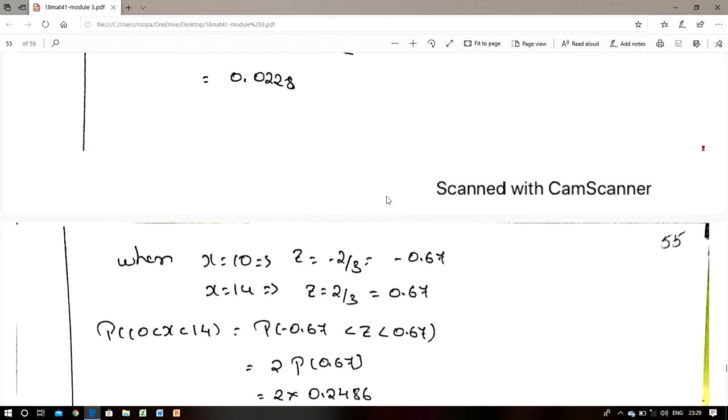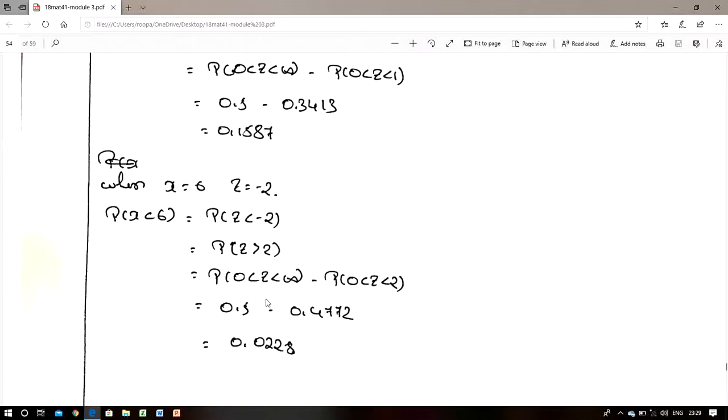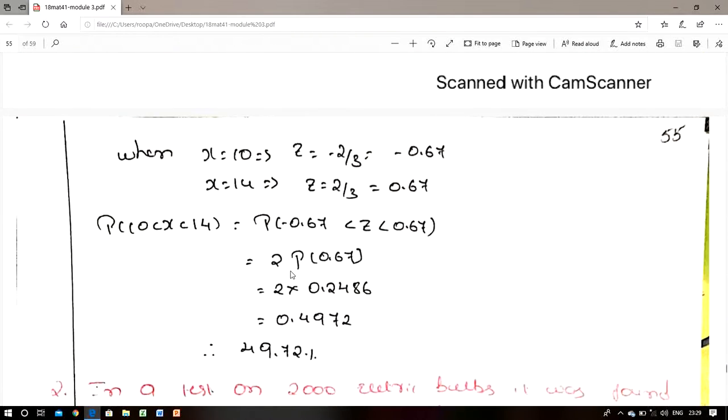When x is equal to 10, then z is equal to minus 0.67, and when x is equal to 14, then z is equal to 0.67. So here we take between 10 to 14 hours. We can write P of minus 0.67 less than Z less than 0.67. So we can write 2 into P of 0.67. Phi of 0.67 is 0.2486, so it is 2 into 0.2486. Simplify, here we get 0.4972.